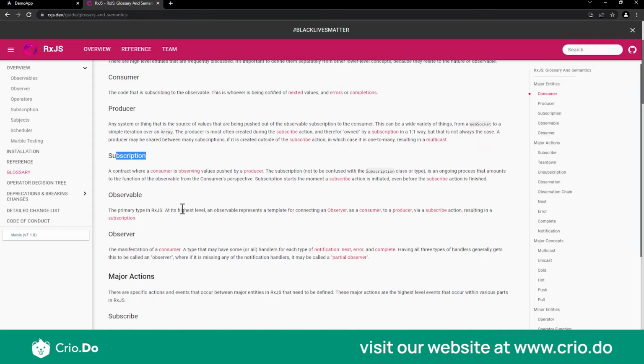As and when there is a new channel or a new program coming in, you get to see it on your TV. Similarly, there is a contract or a kind of deal made between a consumer and producer, wherein the producer says, hey, this is the data I'm going to give, and the consumer is observing or listening to it. That process is called subscription.